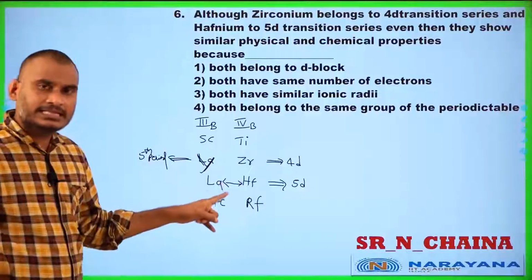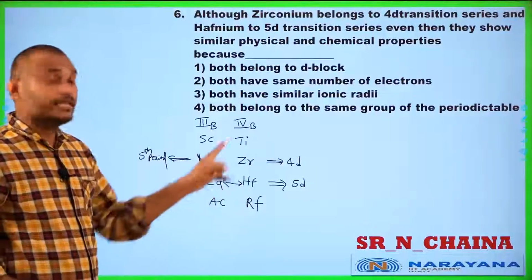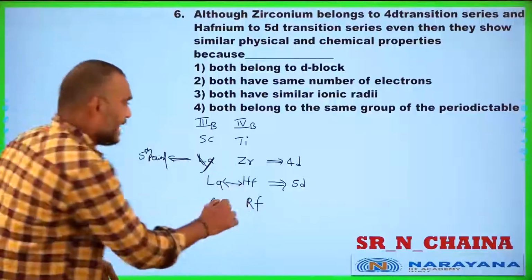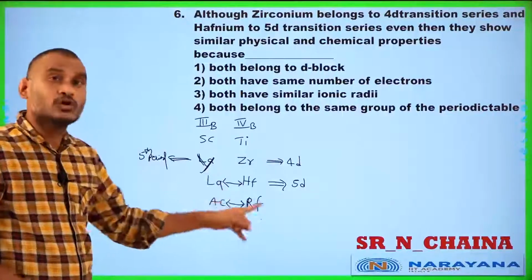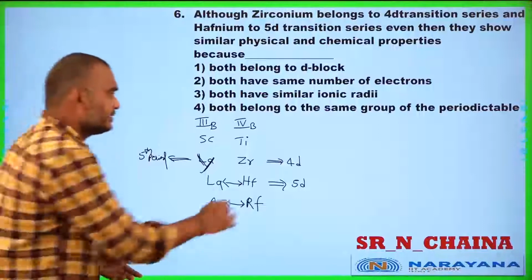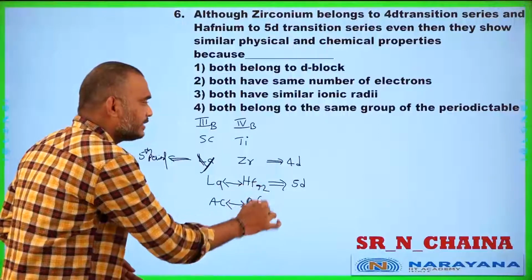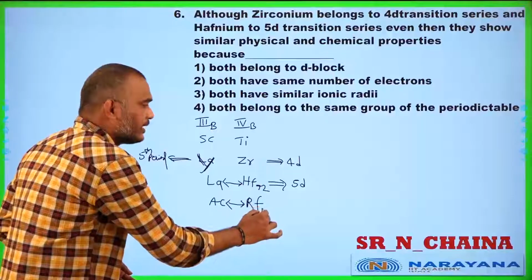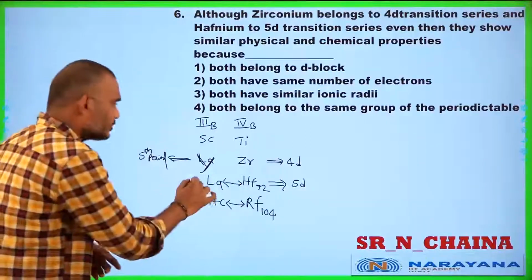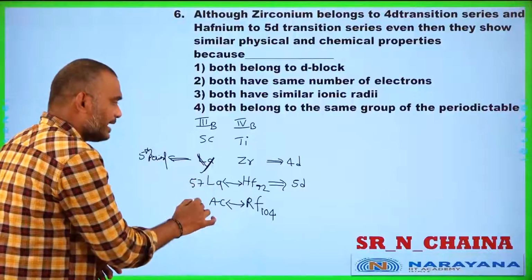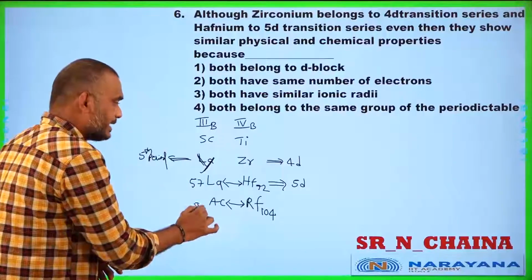But then, lanthanum is followed by cerium 58 to lutetium 71, and actinium 89 by thorium 90 to lawrencium 103. That means generally this is 72 and this is 104. Please remember that. This is 57 and this one is 89.